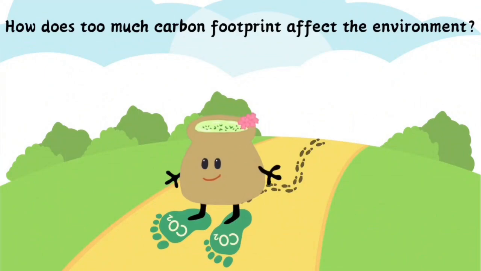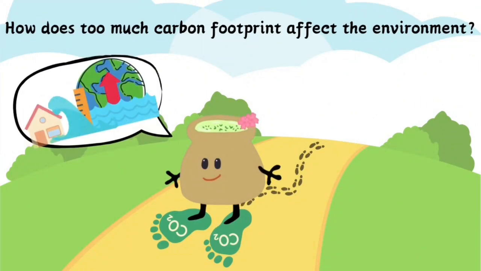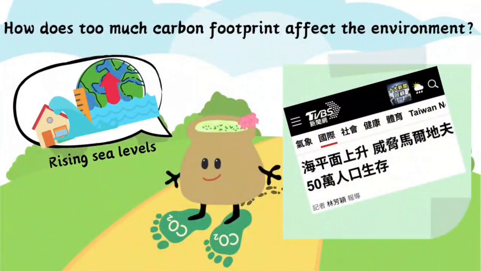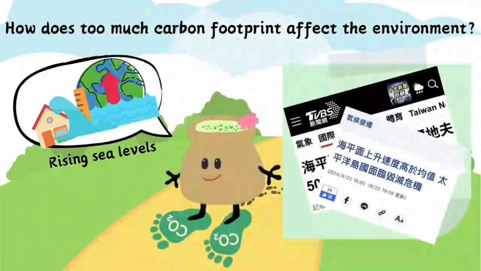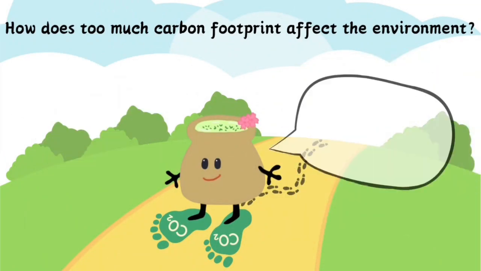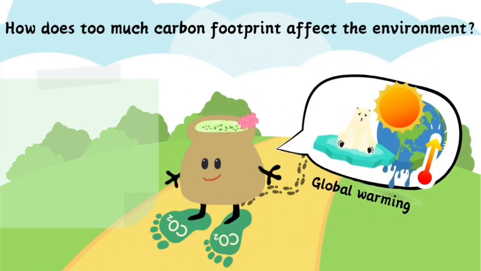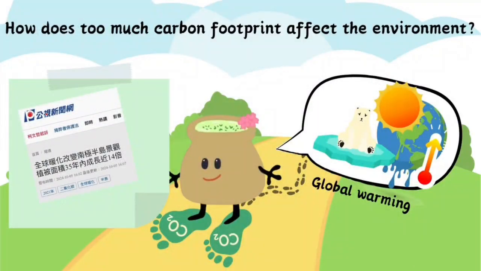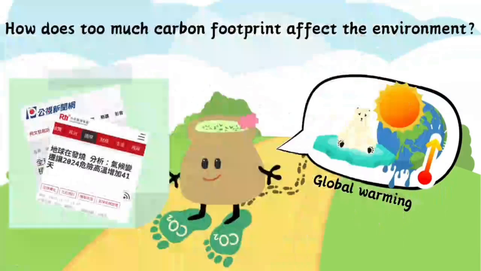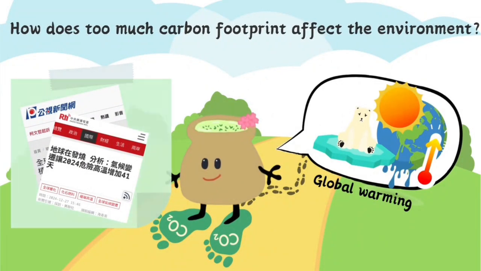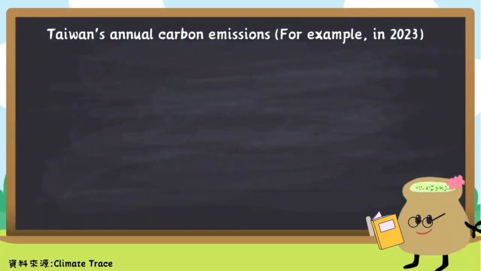How does too much carbon footprint affect the environment? Rising sea levels. Several low-lying countries are severely impacted. These include the Maldives and Pacific Island nations. Next is global warming. The melting icebergs have caused more vegetation to grow in Antarctica. High temperatures have covered Taiwan for 41 days, severely affecting the quality of life.